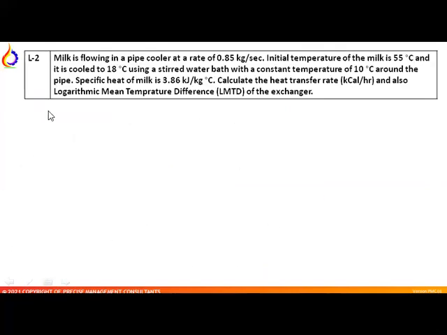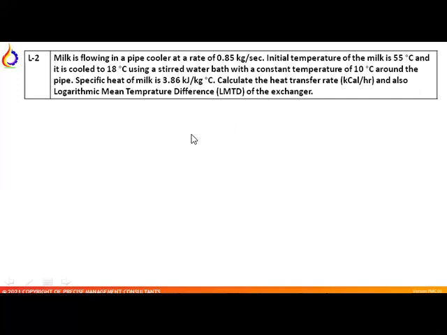Question number 2. Milk is flowing in a pipe cooler at the rate of 0.85 kg per second. The initial temperature of the milk is 55 degree centigrade and it is cooled to 18 degree centigrade using a stirred water bath with a constant temperature of 10 degree centigrade around the pipe. The specific heat of the milk is 3.86 kilojoule per kg degree centigrade. Calculate the heat transfer rate in kilocalorie per hour and also the LMTD of the heat exchanger.